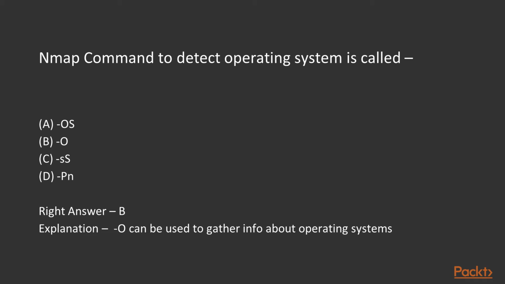The Nmap command to detect the operating system is called what? How can you get information about the operating system using Nmap? You can use dash capital O, or you can use dash capital A. Both can be used to gather information about the operating system in Nmap. B is the right answer.